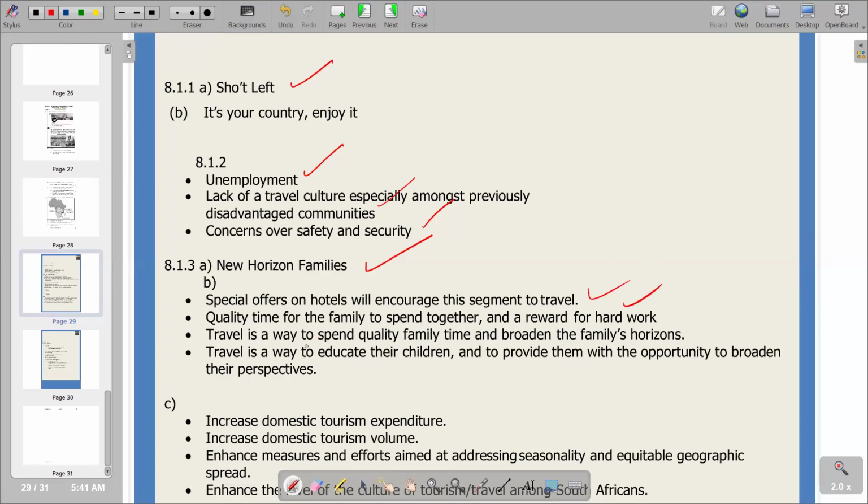The third one says travel is a way to spend quality family time and broaden the family's horizons. So it can be a reason also. The last thing is that travel is a way to educate their children and to provide them with the opportunity to broaden their perspective. So basically, this becomes the last part.